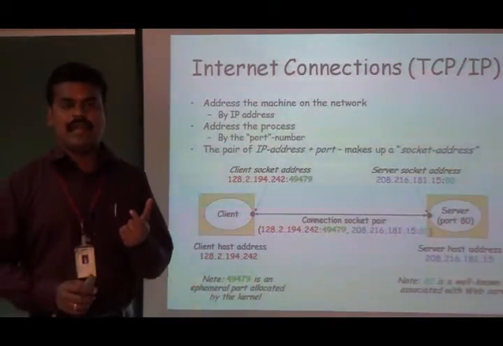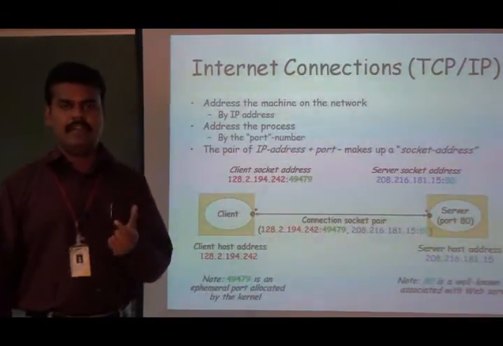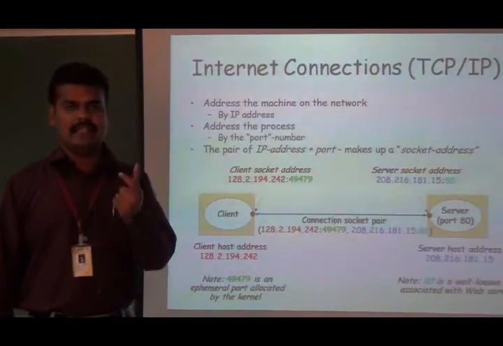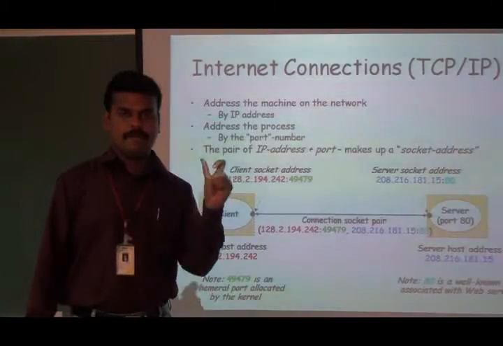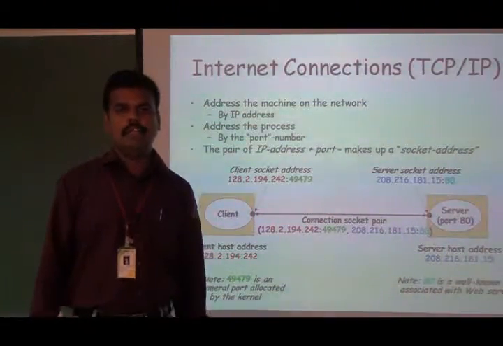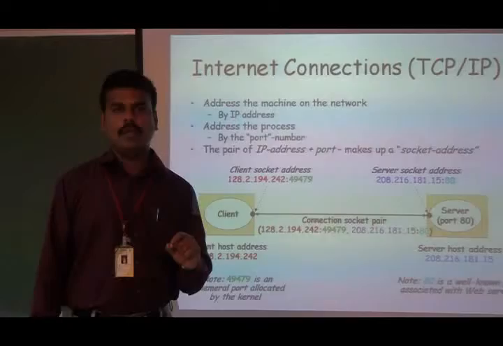The port numbers have been divided into 3 different ranges by IANA, that is Internet Assigned Numbers Authority. The first division starts from 0 to 1023. It is what we call well-known port numbers.